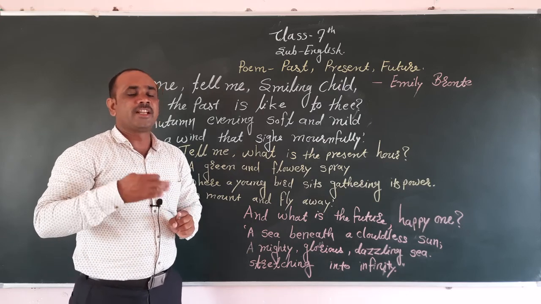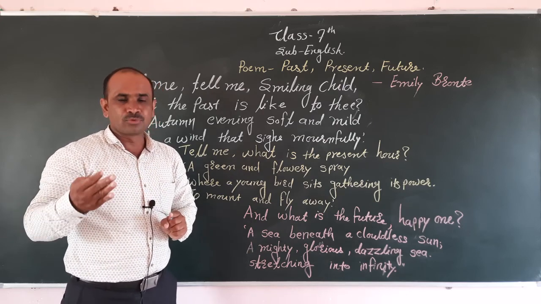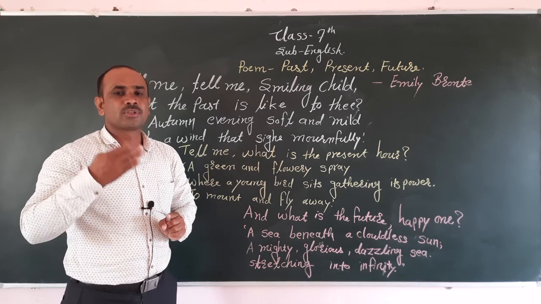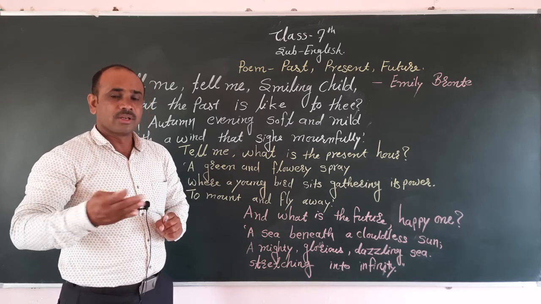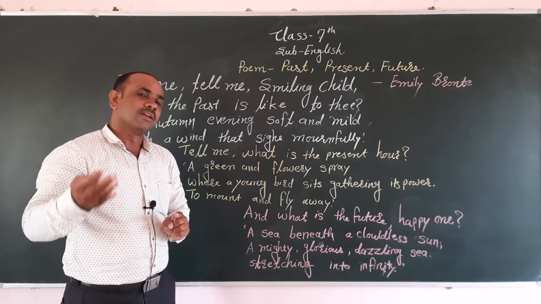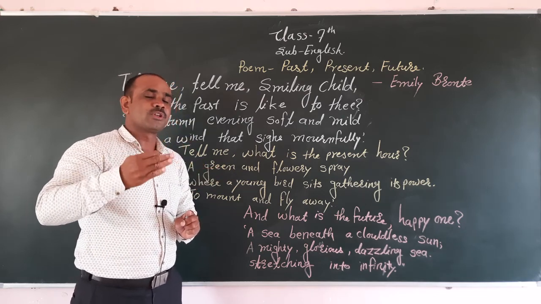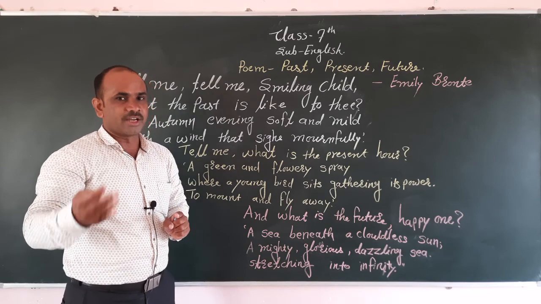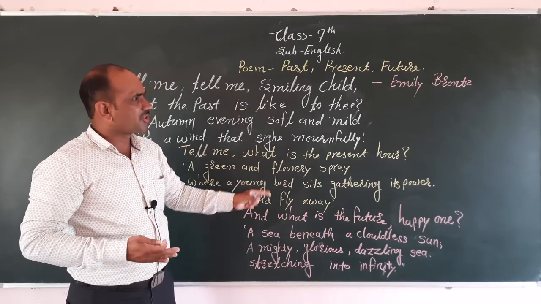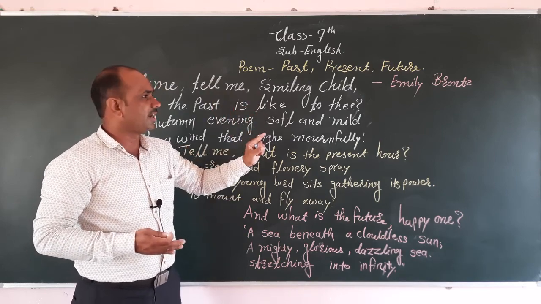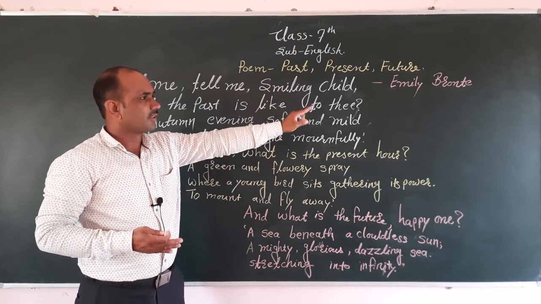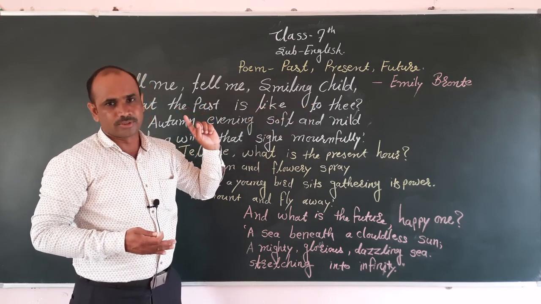Many times we tell stories related to nature, songs, the past, different types of traditional stories to our children. The poet's name was Emily Bronte.